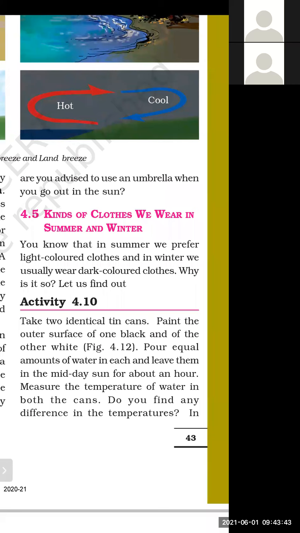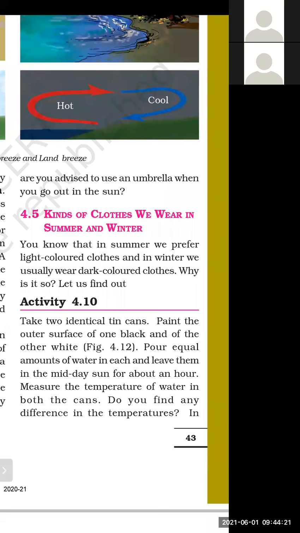Students, the next topic is the kind of clothes we wear in summer and winter. Now you are able to give the answer on the topic conduction, convection and radiation. Now we will discuss the kind of clothes we wear in summer and winter. As you all know, the clothes which we wear in summer and in winter are totally different.